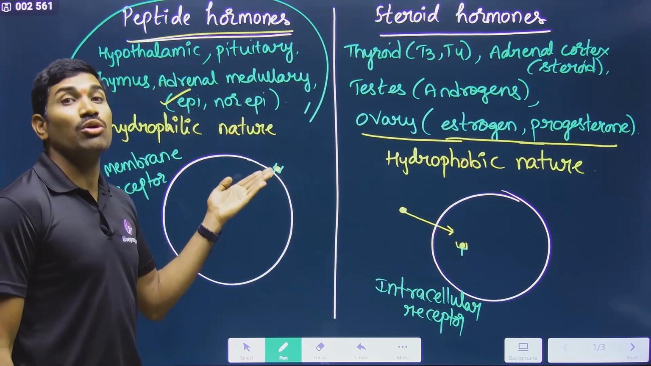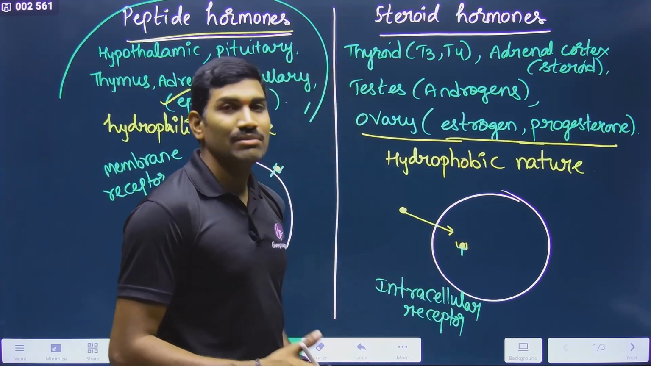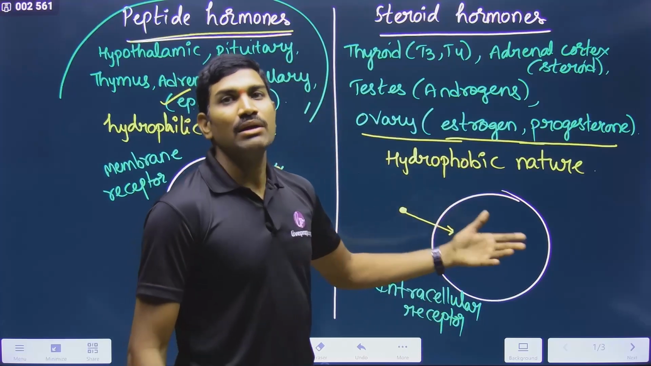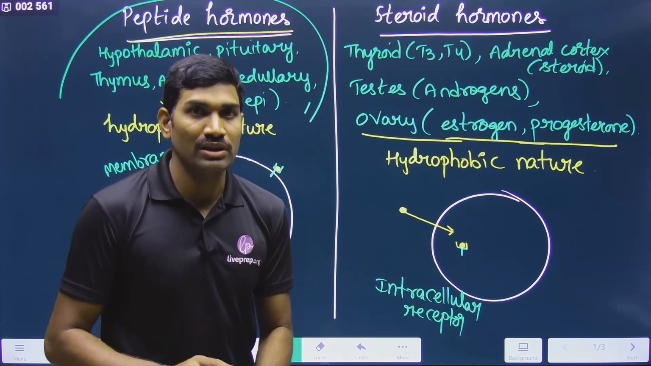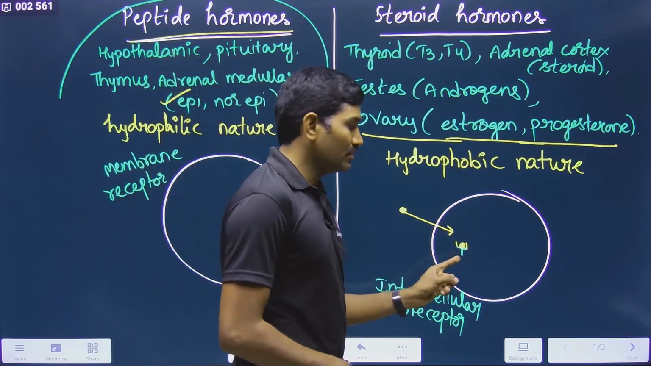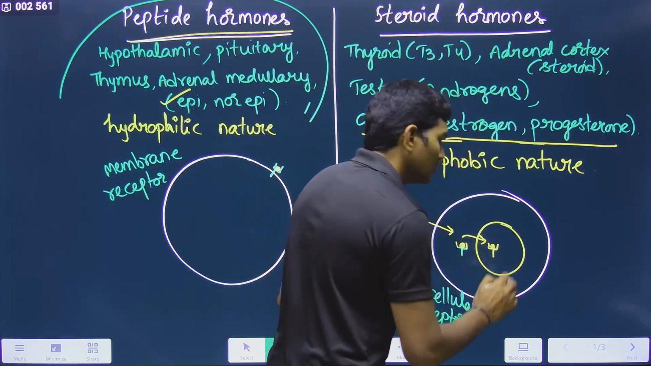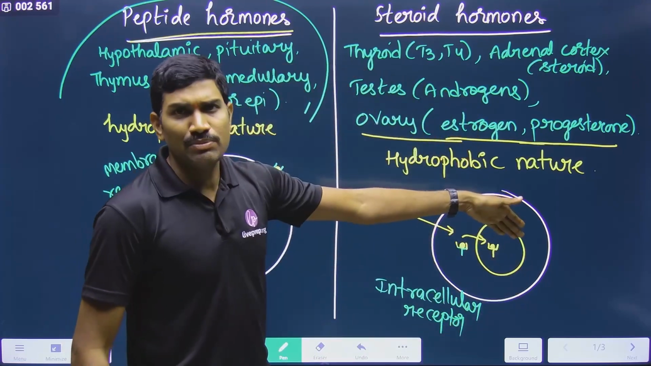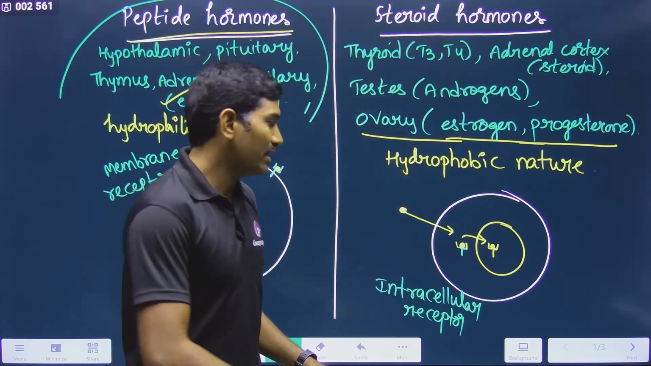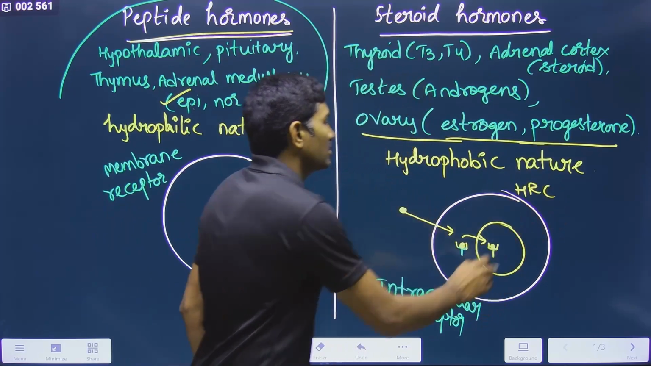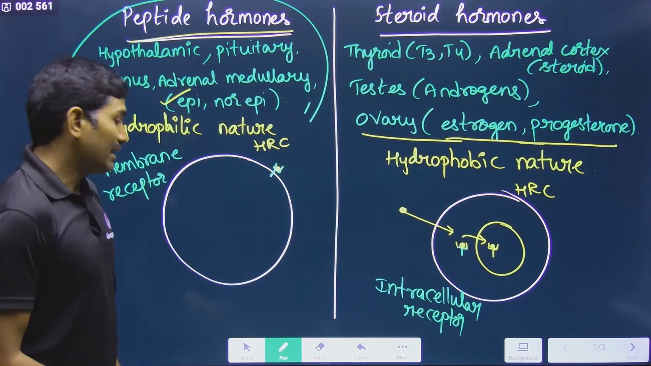But here the complex is present on the plasma membrane, and here the complex is present inside the cell. Inside the cell means where? It may be the cytoplasm, it may be the nucleus. In the majority of cases it is the nucleus, but even cytoplasmic receptors are there. If the receptor is present in the cytoplasm, ultimately it should go into the nucleus only. If the receptor is present in the nucleus, no problem. The hormone will directly enter the nucleus and bind with the receptor there itself. In this way, the hormone receptor complex is formed. That's it.